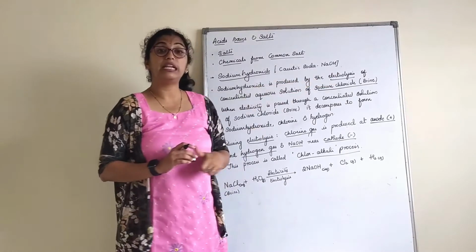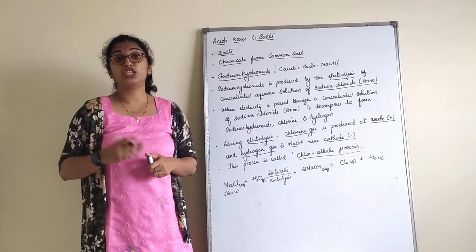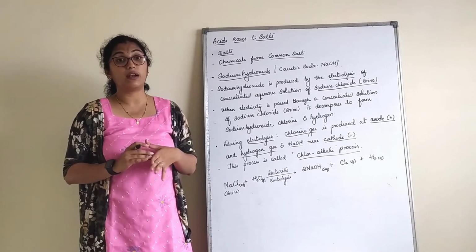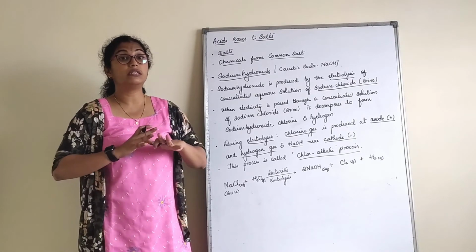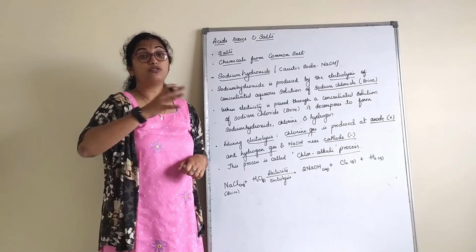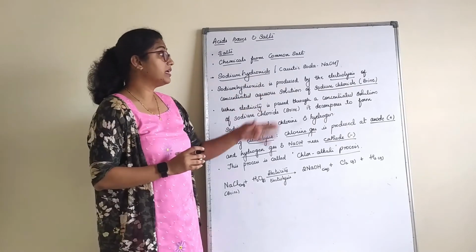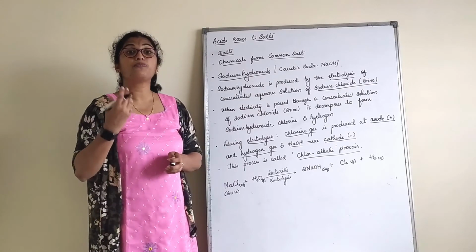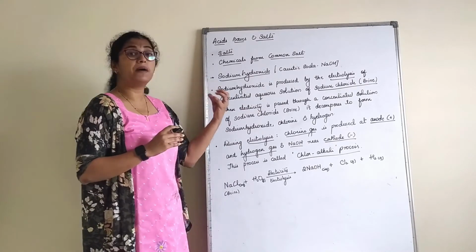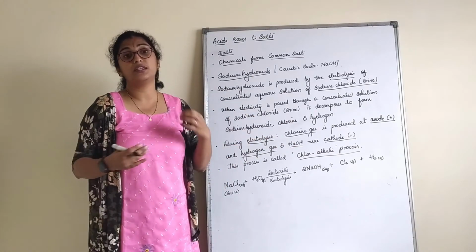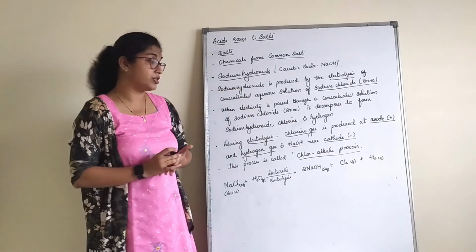To tell you what the electrolysis process is, in chapter 1, Chemical Reactions and Equations, we studied the electrolysis of water, where water decomposes into hydrogen and oxygen when electricity is passed through it. Similarly, electrolysis is a process in which we pass electricity through a given solution, which decomposes to form several other substances.